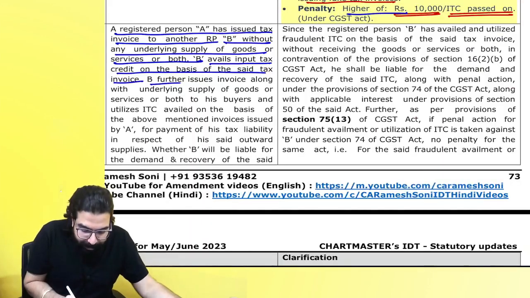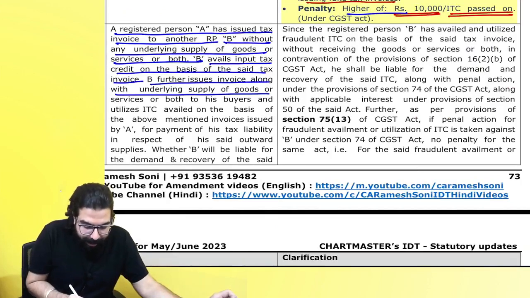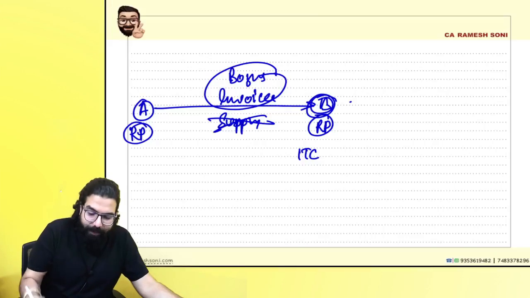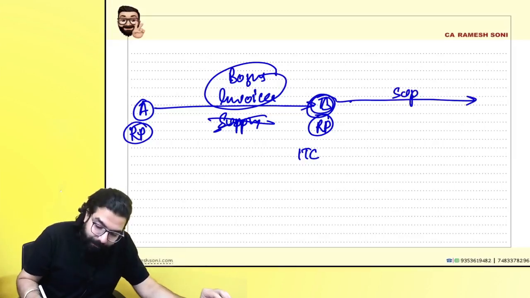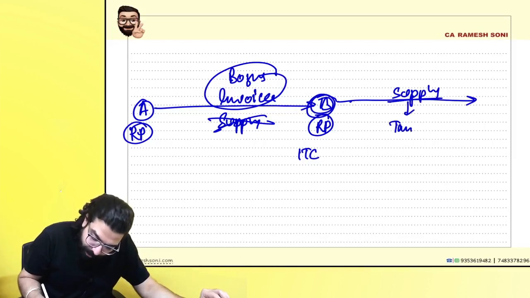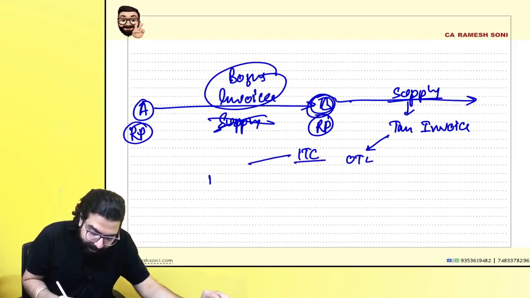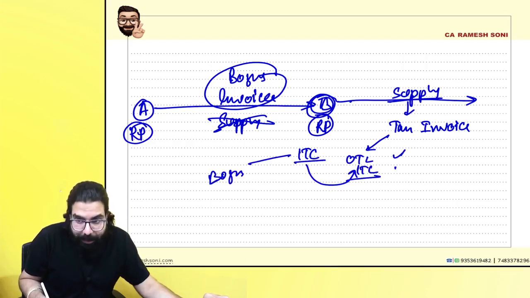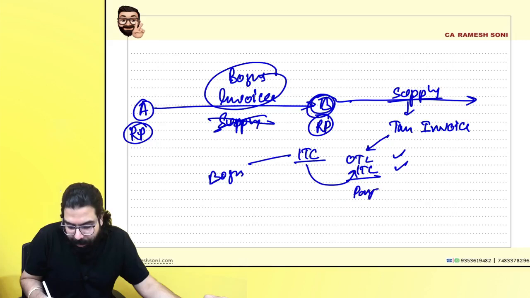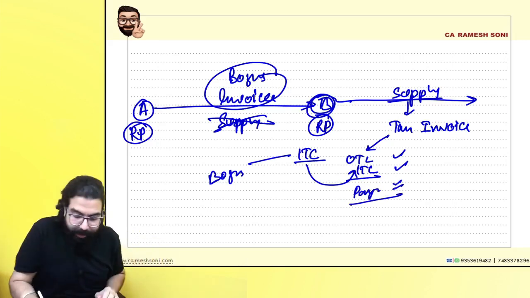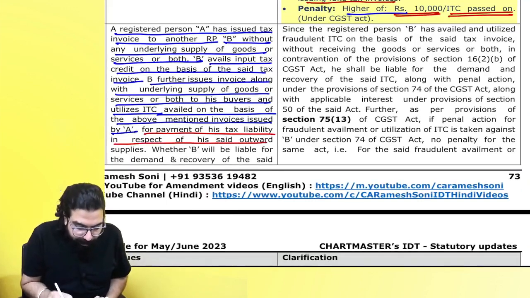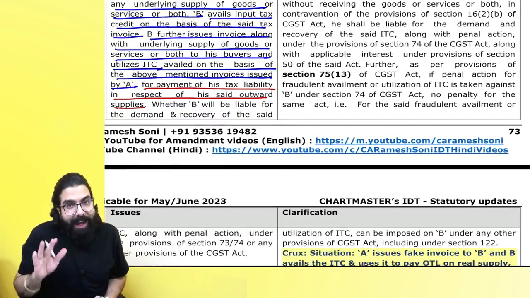Then they are telling: B further issues an invoice along with the underlying supply to his buyer and utilizes the ITC on the basis of the above mentioned invoice issued by A. B actually did a supply. For actual supply, it issued a tax invoice. Tax invoice means B had some output tax liability. B used this bogus ITC, and whatever was the output tax liability minus ITC, he paid the remaining in cash, for example. For payment of the tax liability in respect of his outward supply, B used it. B did actual supply. Okay.